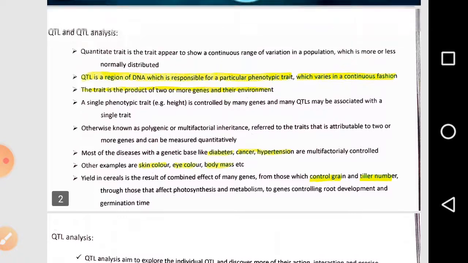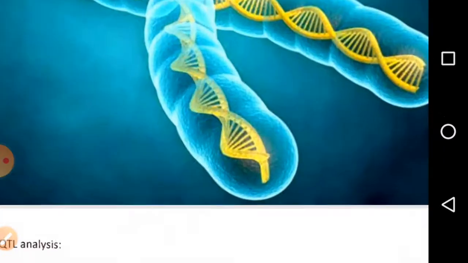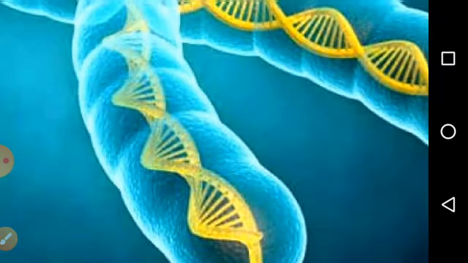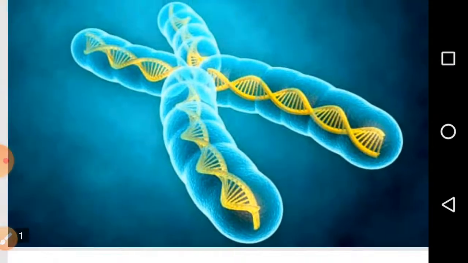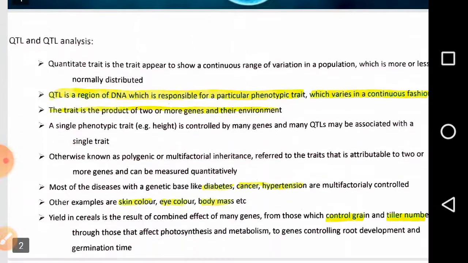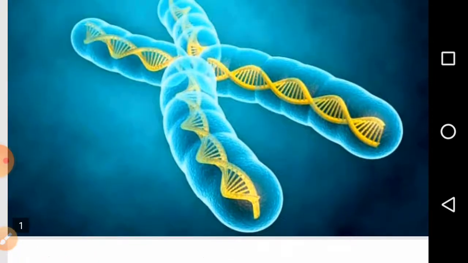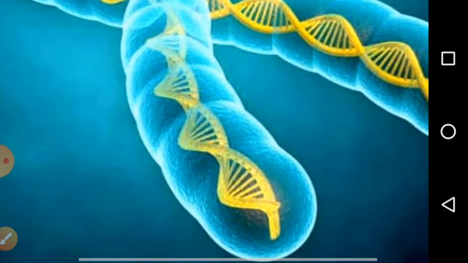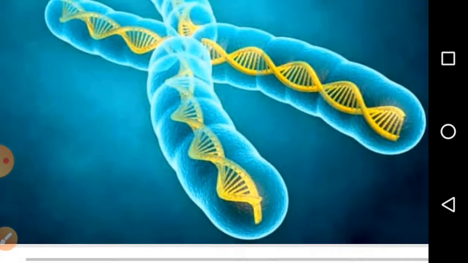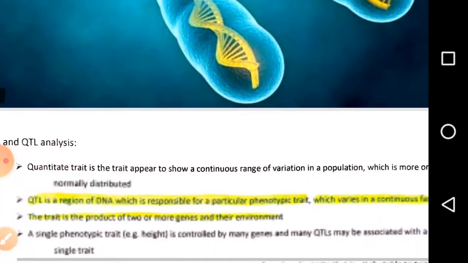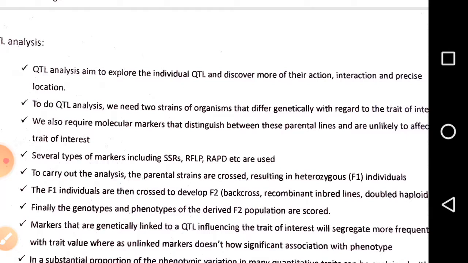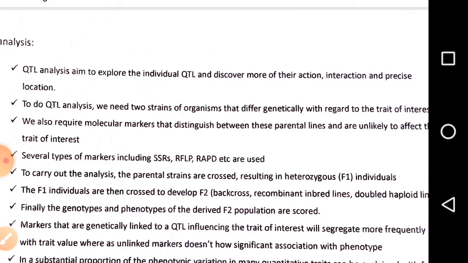QTL is the segment or region of a DNA which controls the phenotypic traits. And what is QTL analysis? QTL analysis is for breeders to find the composition, variations, or functions of particular genes. At first we choose two strains which differ genetically with regard to the trait of interest.